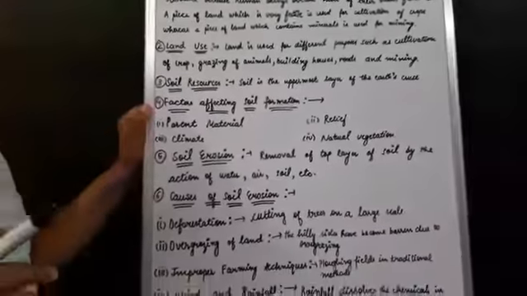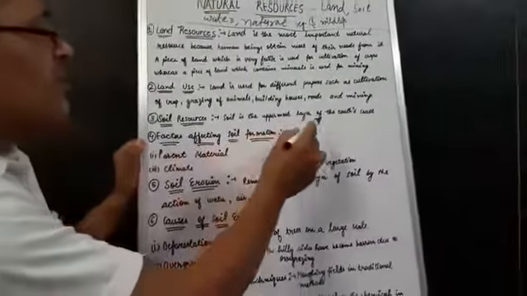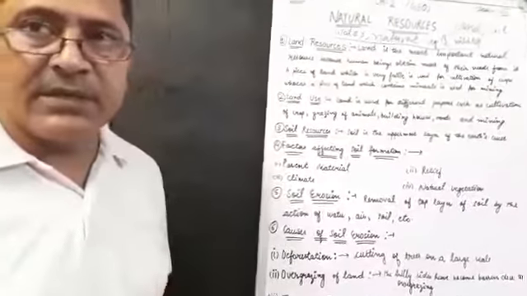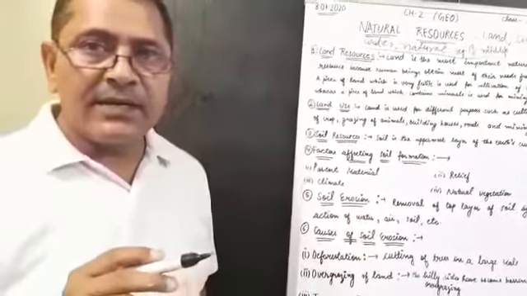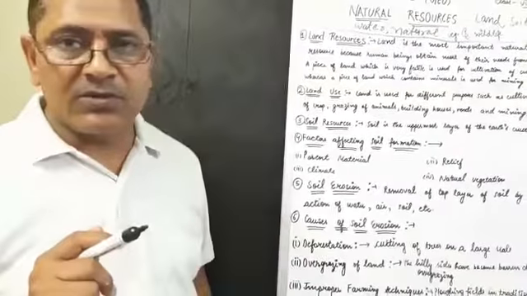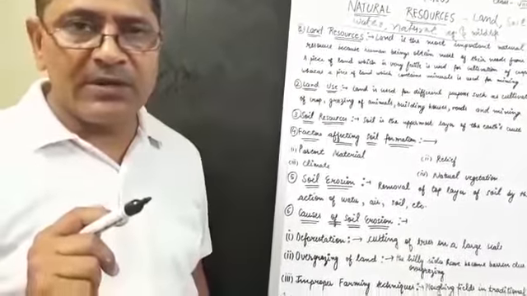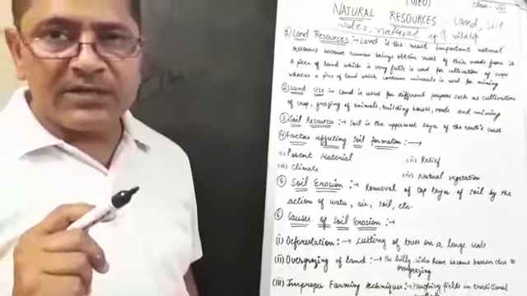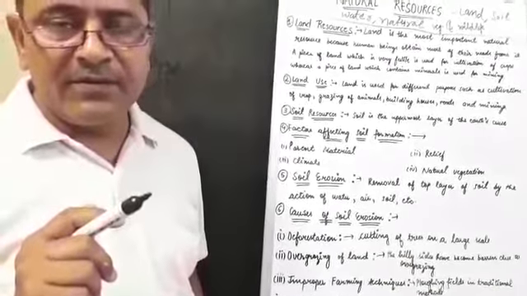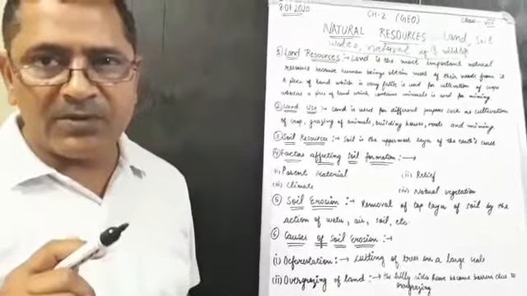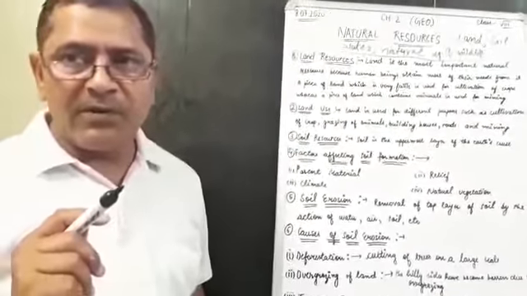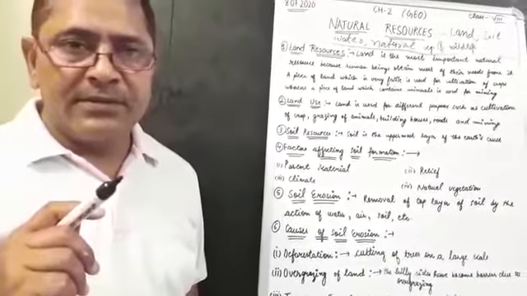Third, soil resources. Soil is the uppermost layer of the earth's crust, and it is the most important renewable resource. We grow different types of crops on the land, and land provides food for all land creatures.